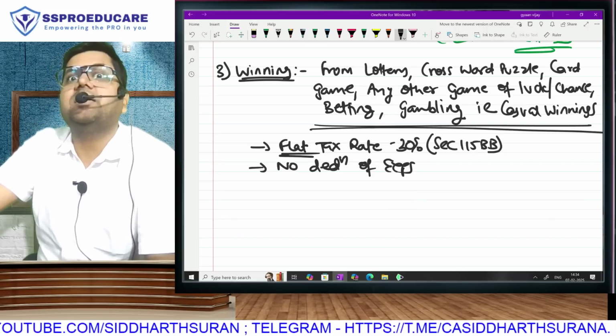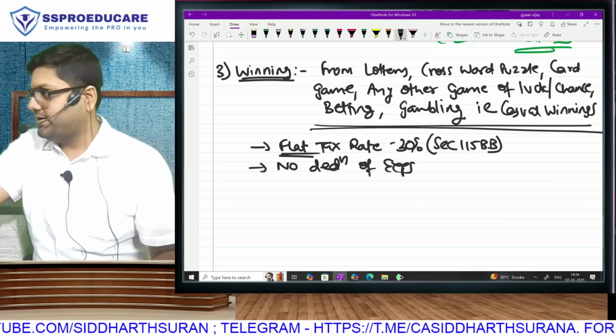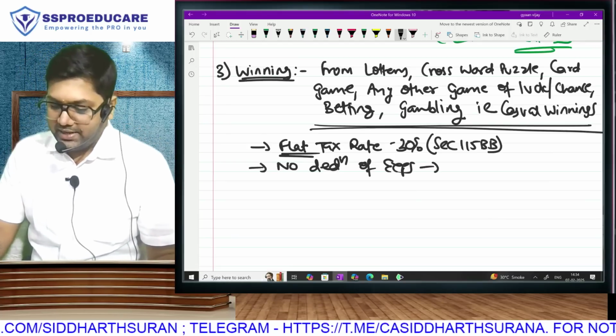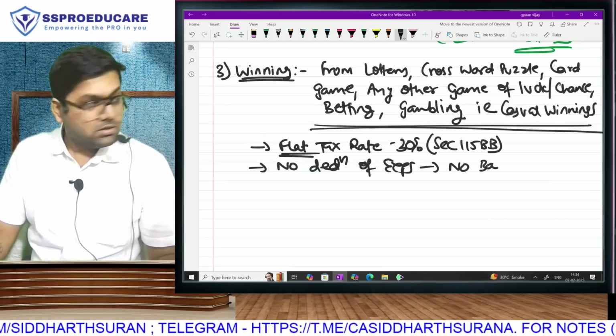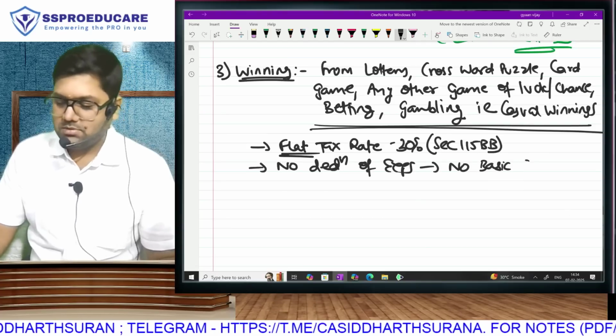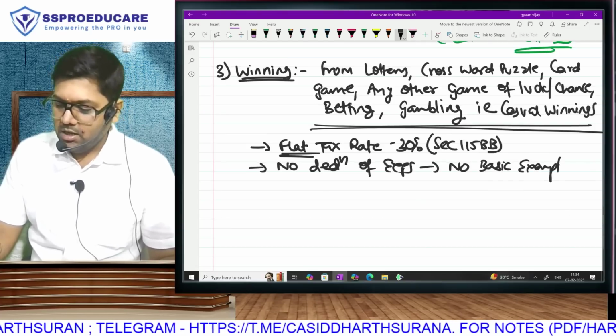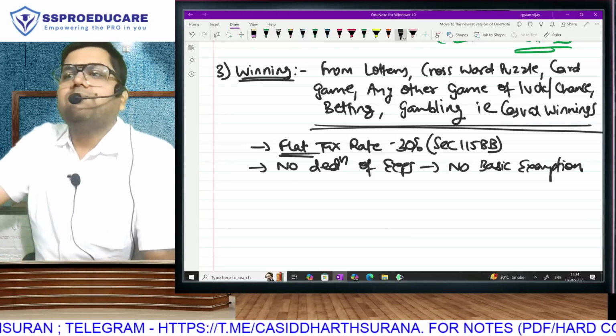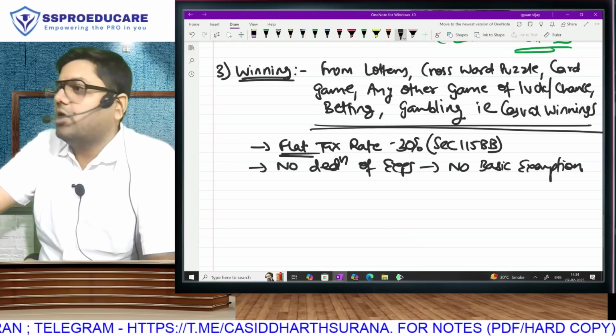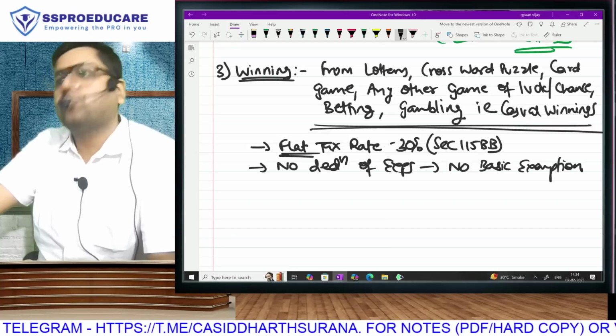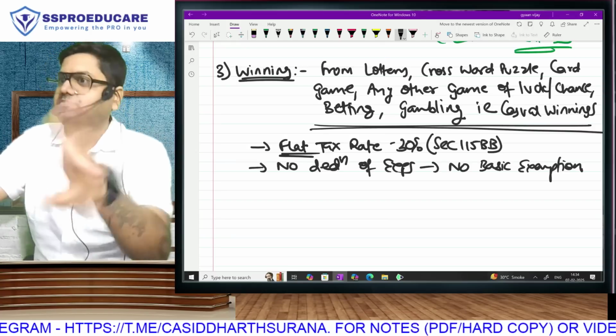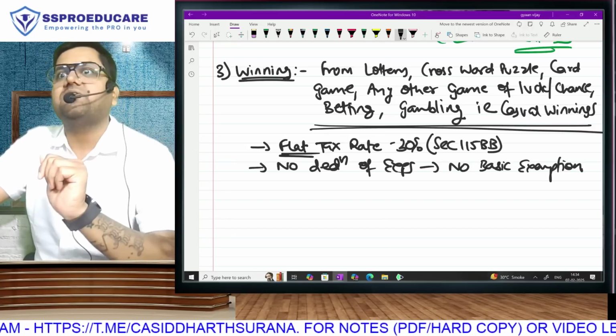Because we want to discourage. The gross amount will directly be taxable. You won't get any basic exemption. Sir, why will we not get any basic exemption? Because we want to discourage. That means if this 1000 rupees is my only income during the year, I still have to pay 300 rupees.